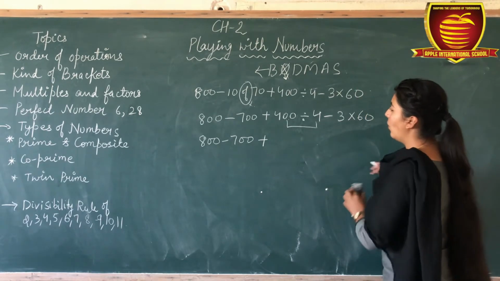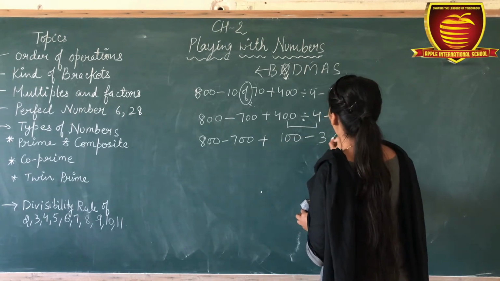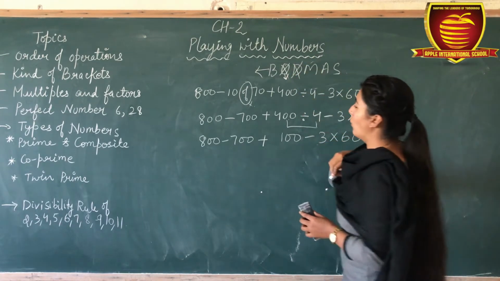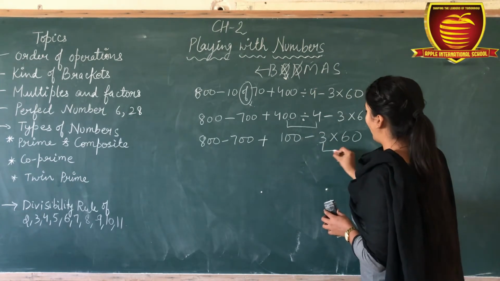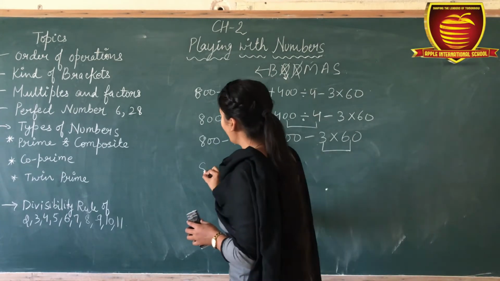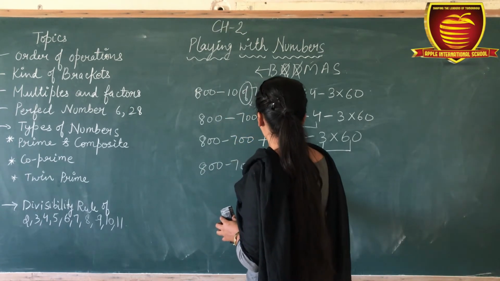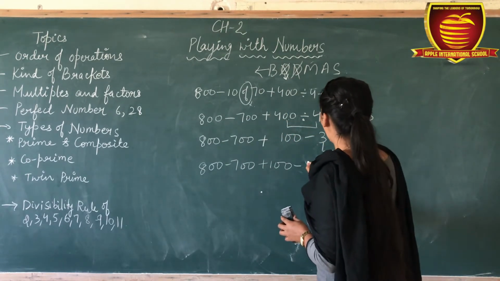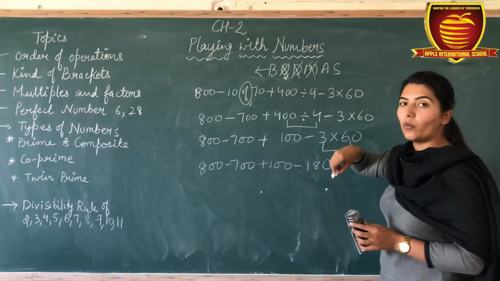So here we can write 100, then minus 3 multiplied by 60. Division is over. Now multiplication. There is a multiplication here. So now we solve this term: 800 minus 700 plus 100 minus, when we multiply 3 with 60, it is 180. Now multiplication is over.